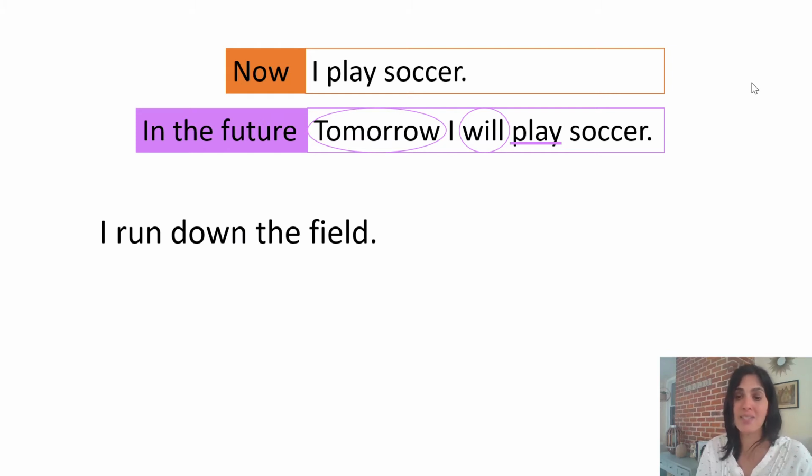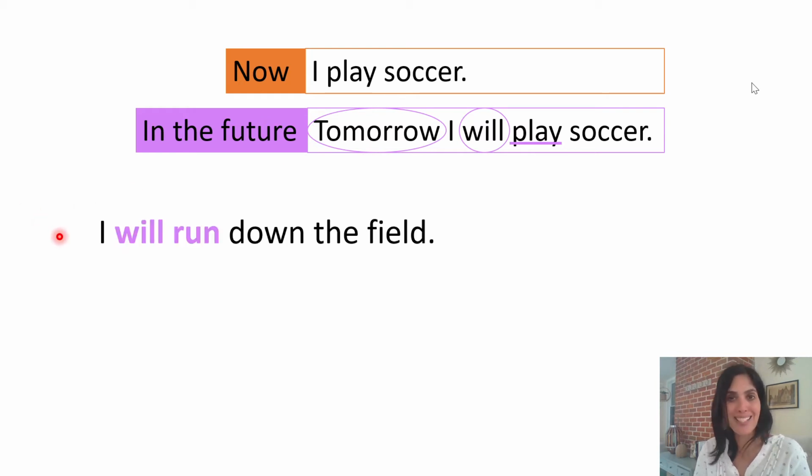Our first sentence reads, I run down the field. This sentence is happening right now in the present. And the verb run, well, that's our action verb, and it tells me that I run. But remember, I want to change this story to happen in the future. So I'm going to add that helping verb, will, before the verb. So watch. Now my sentence reads, I will run down the field. Now this part of my story takes place in the future.